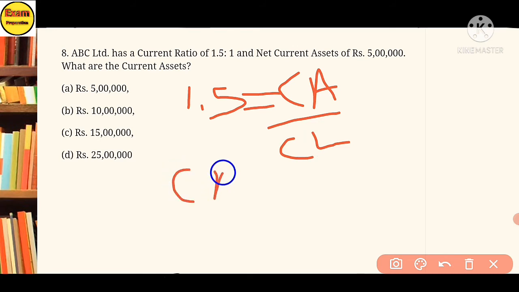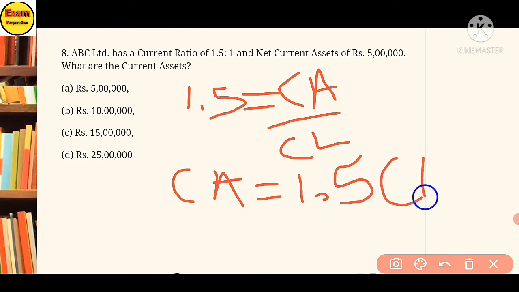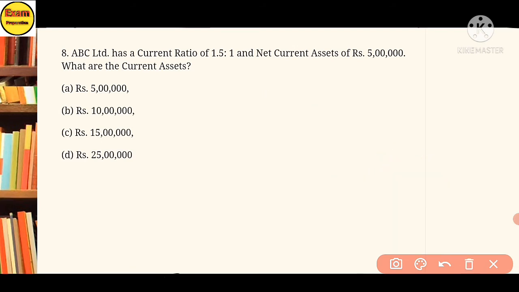Current asset is equal to 1.5 multiplication current liability. Next, net current asset is 5 lakh.